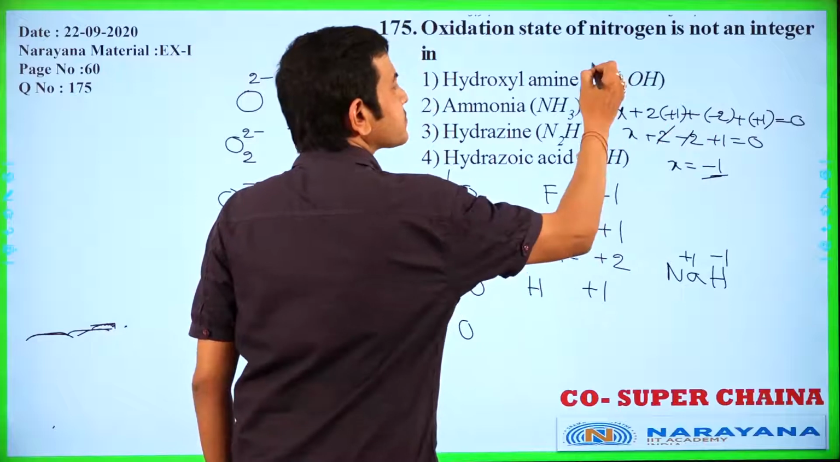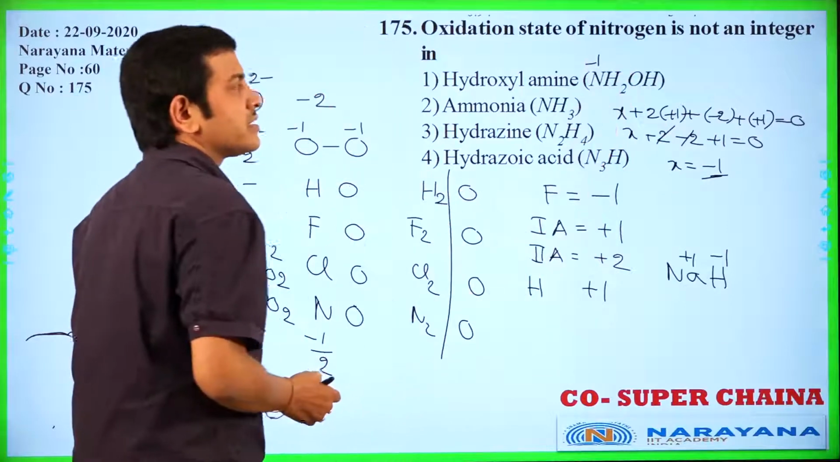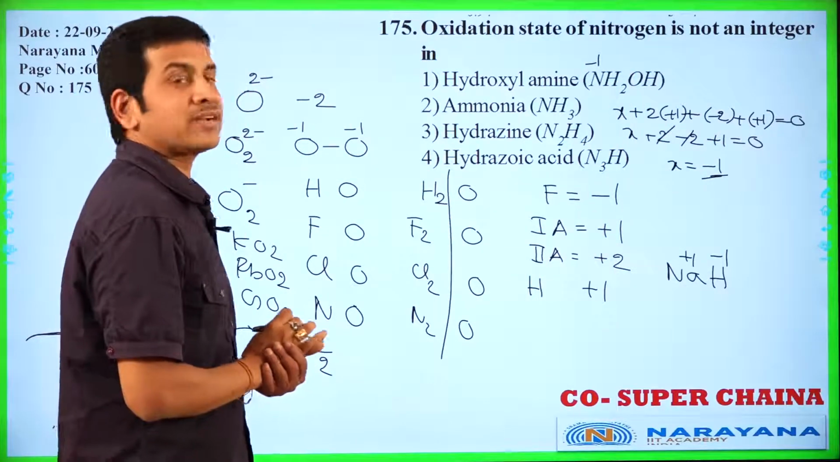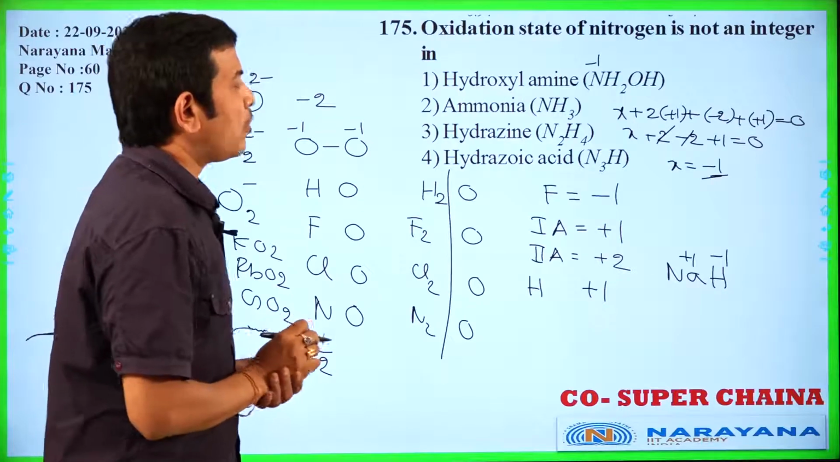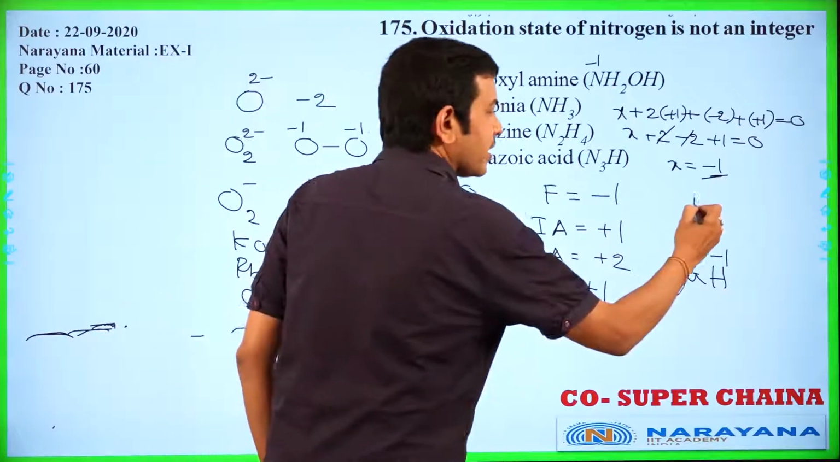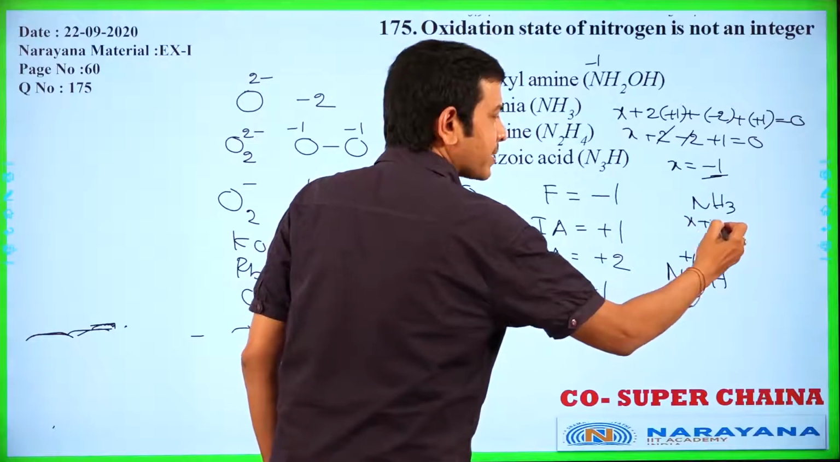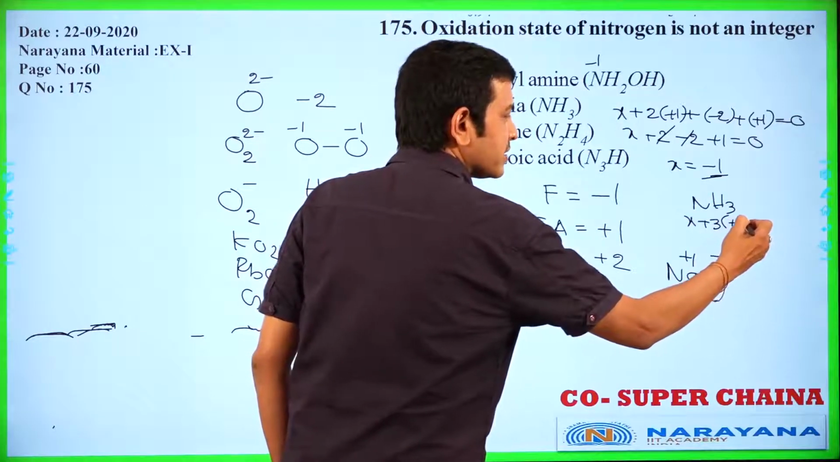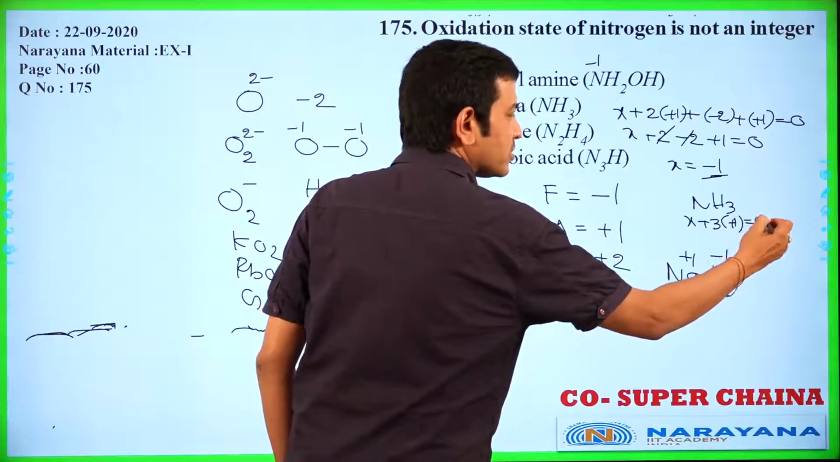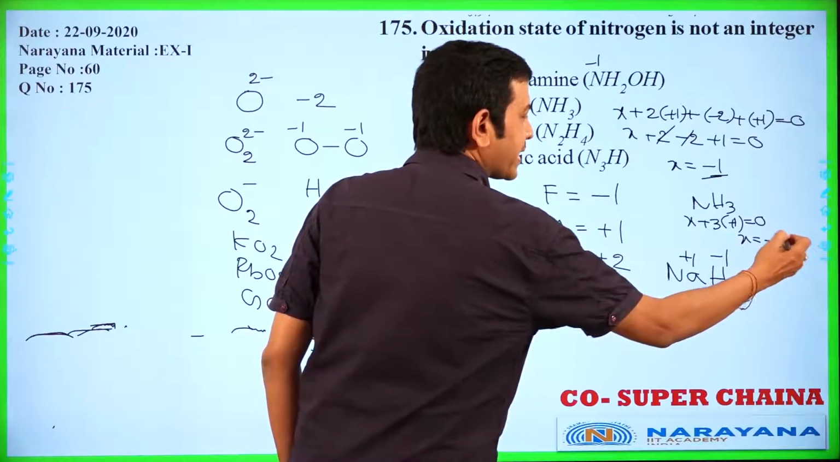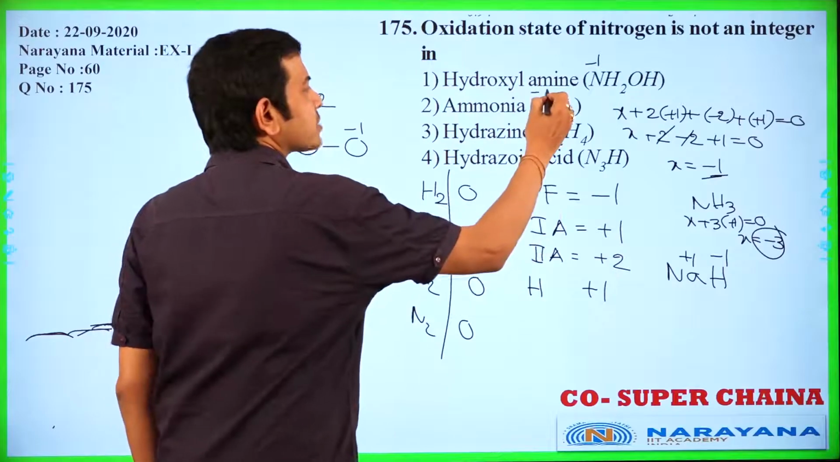-1 is the oxidation number of nitrogen. And ammonia, NH3, nitrogen, let it be X plus 3 into +1, 3 into +1 is equal to 0. Here X is equal to -3, the oxidation number of nitrogen in ammonia.